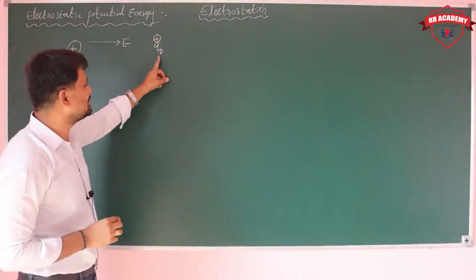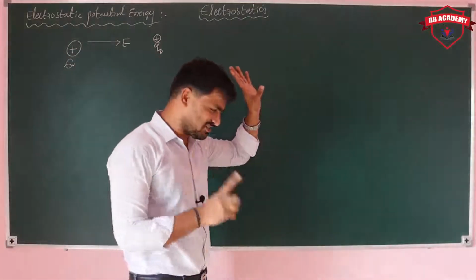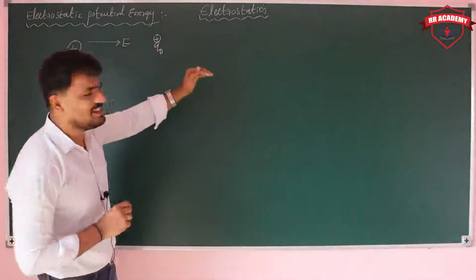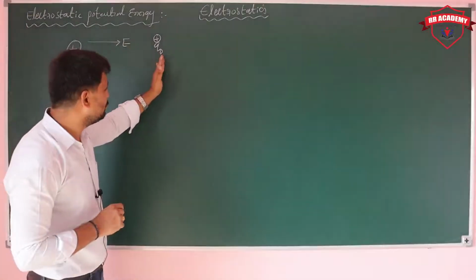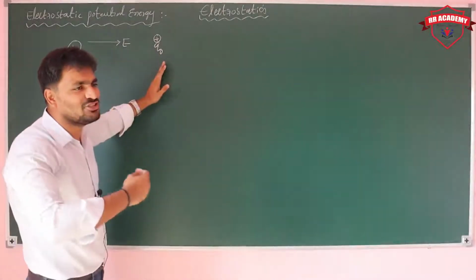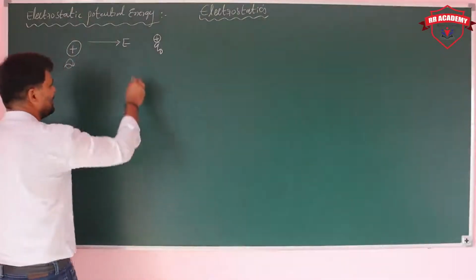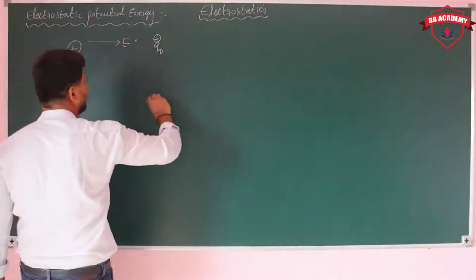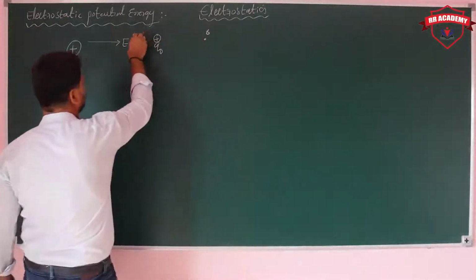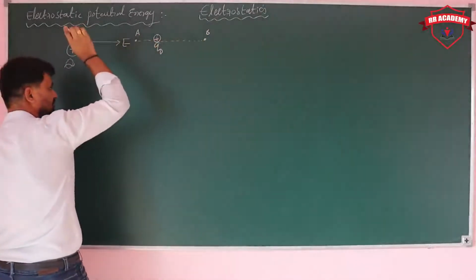If you want to move this charge towards it, you need to do some work. Yes, compulsorily we need to do some work, because the electric field is acting in this direction, and you need to move the charge the other way. It is as if you want to swim opposite to the direction of the flow. That means you need to do some work. Here I am considering the situation where we move the charge from point B to point A.